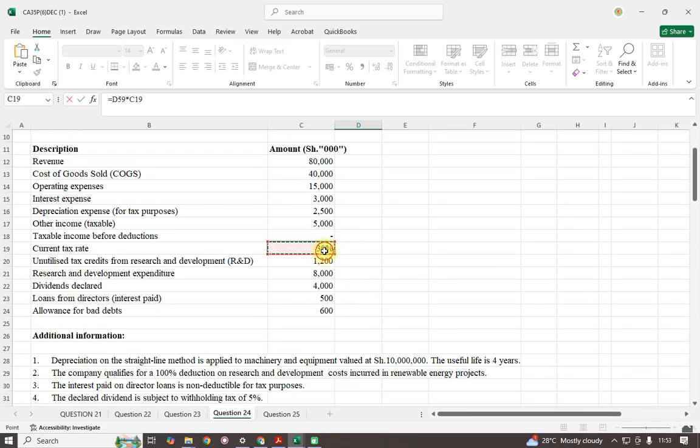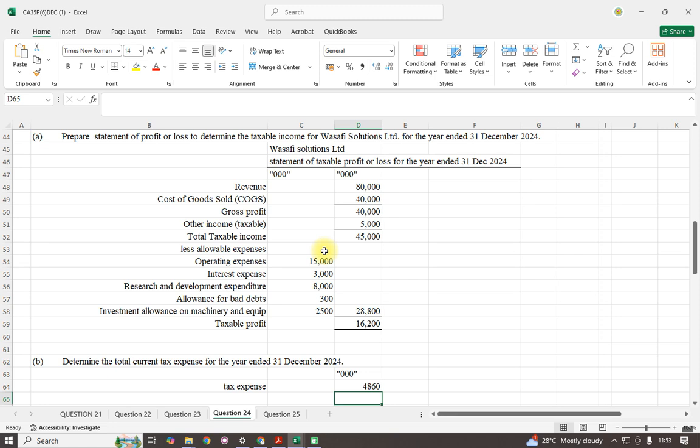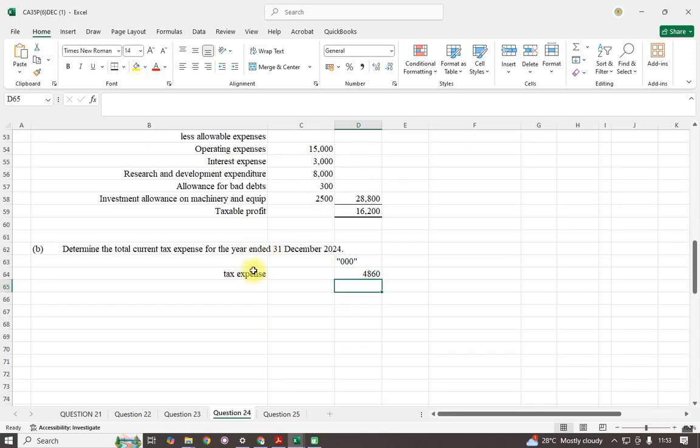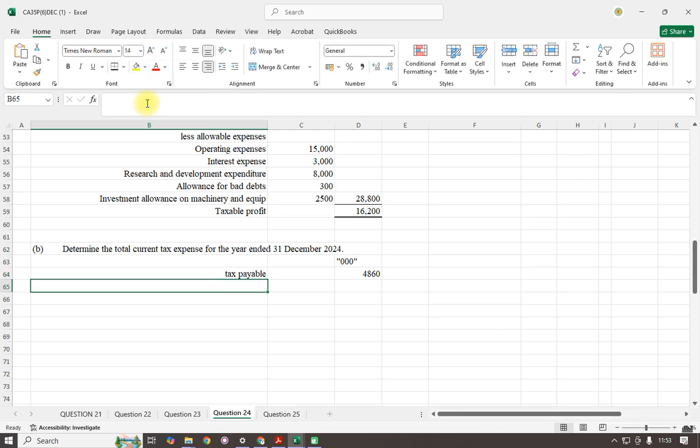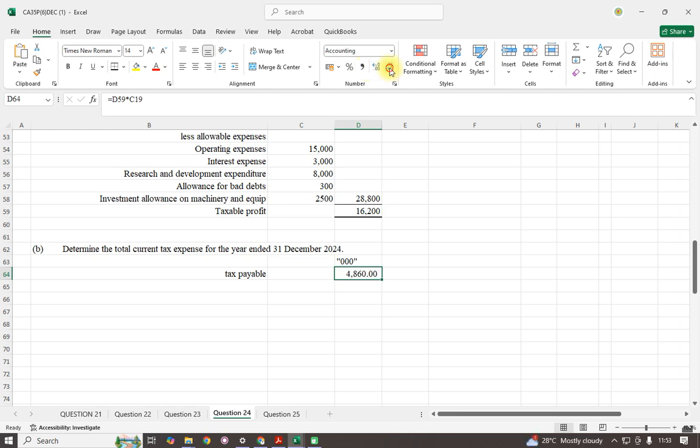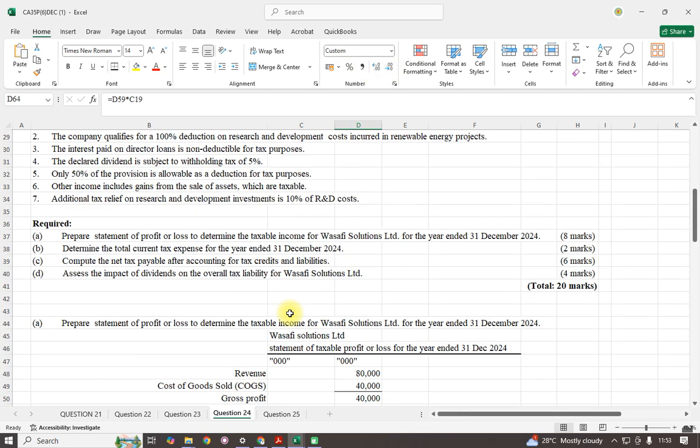We are told the rate is 30. So this is tax payable. Determine the total current tax expense: tax payable, we just call it that way. Our tax payable will be 48.60.